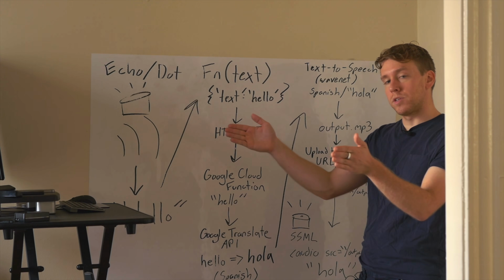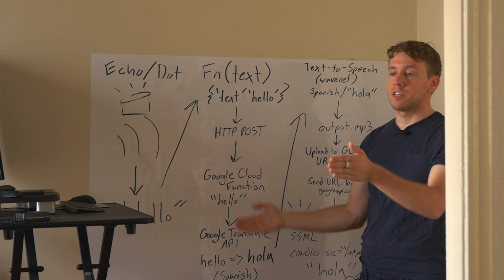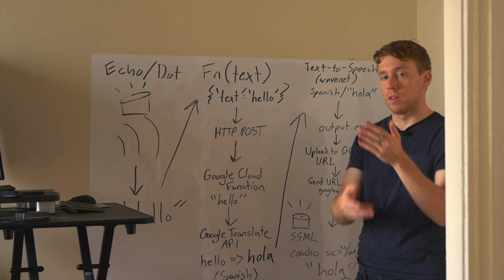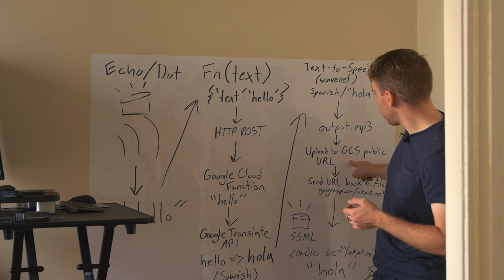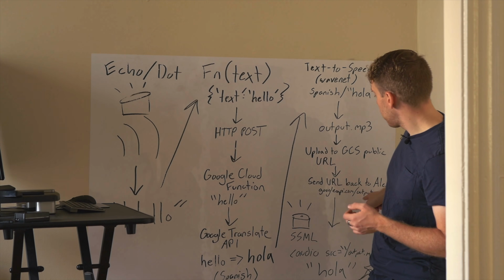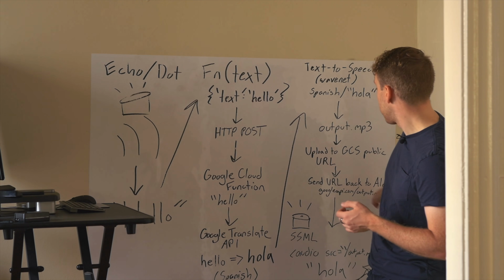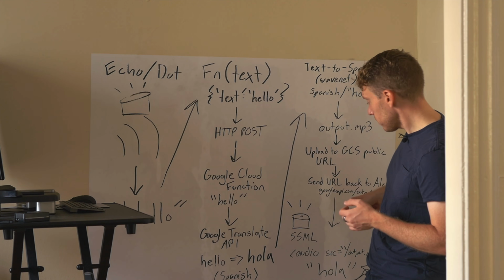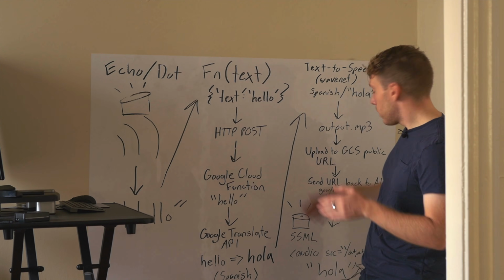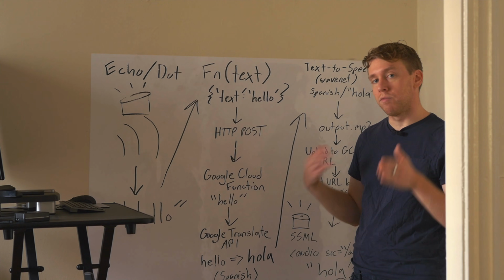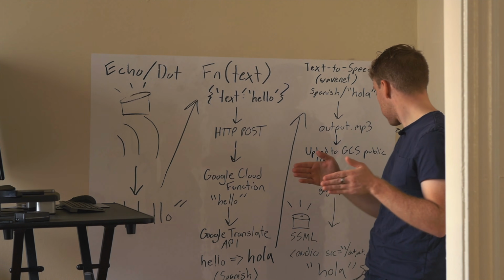So it's going to stand up this URL that can then be accessed by maybe Alexa or whatever other services need to access it. So it's going to upload our MP3 file to googleapi.com/output.mp3, which is Google Cloud Storage. And all we're going to return from our function here is the URL of that file, of that voice dictation.